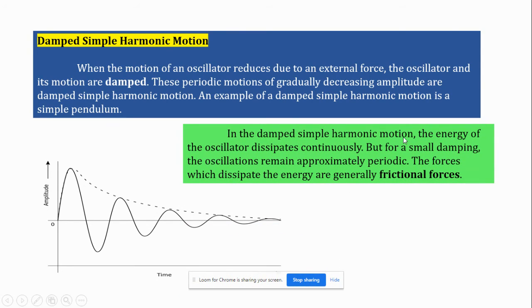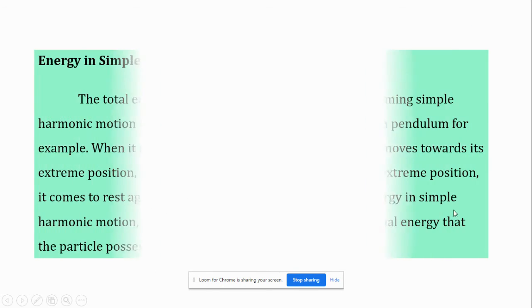In the damped simple harmonic motion, the energy of the oscillator dissipates continuously. Dissipate means reduce. But for a small damping, the oscillations remain approximately periodic. These forces which dissipate the energy are generally frictional forces. I think it's clear about damped simple harmonic motion. In damped simple harmonic motion, the amplitude will decrease step by step.